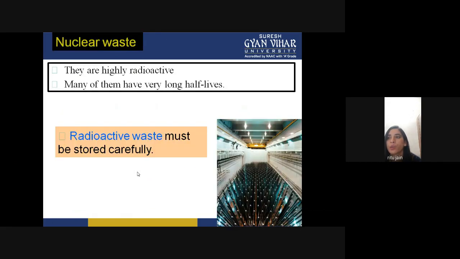Now, nuclear waste. It is highly radioactive. Many of them have very long half lives. So radioactive waste must be stored carefully because it can damage the human body.